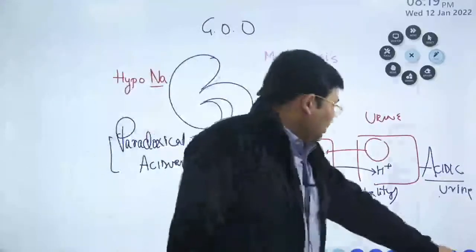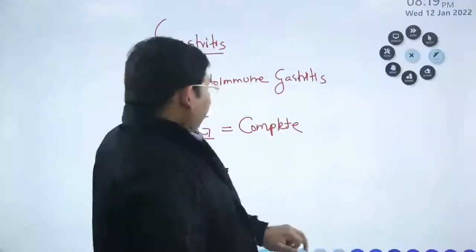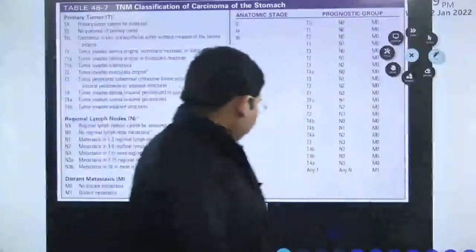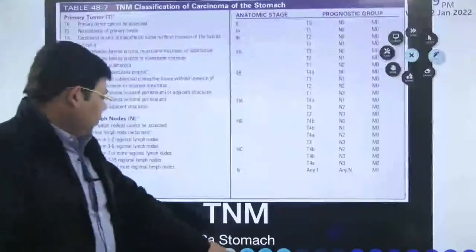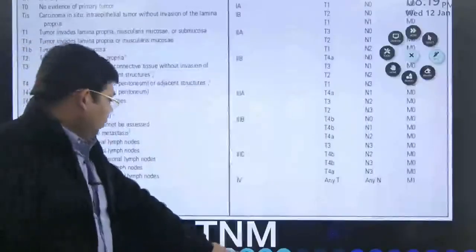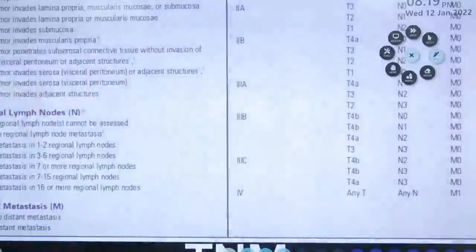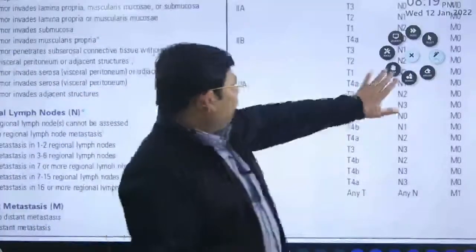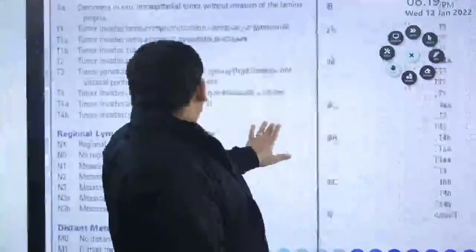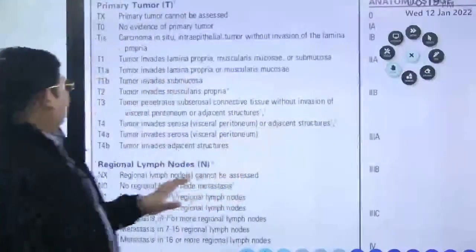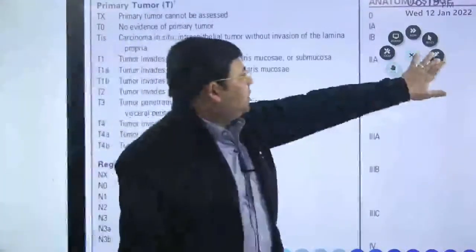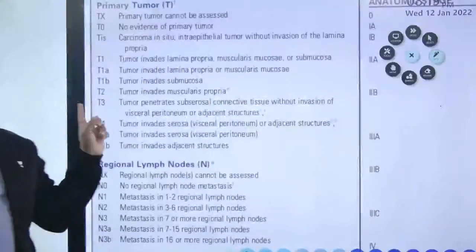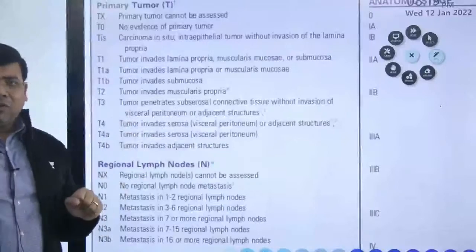Next, we have discussed the majority of the things. Now we have seen the risk factors. We will go to the staging. I'll zoom the staging for you, but on the other hand, I will also write the staging for you. This is the staging. Let me move it a bit so that you can understand. So this is the T part. When we talk about the staging, this is the staging that you are seeing in front of you.